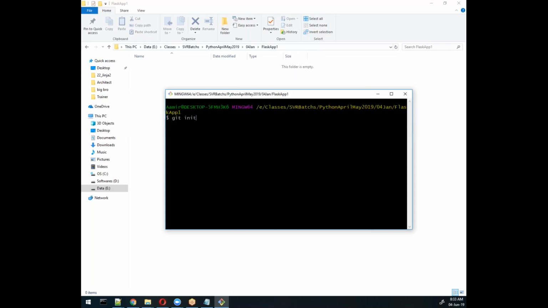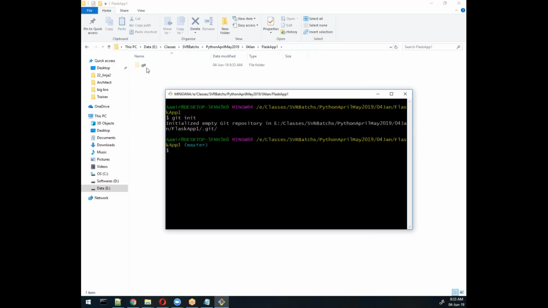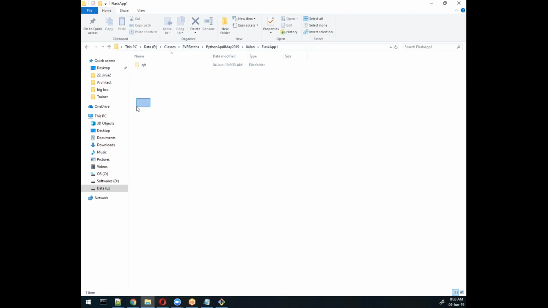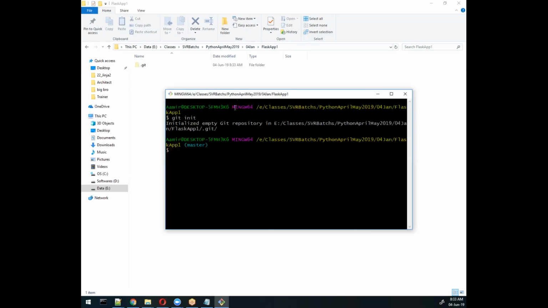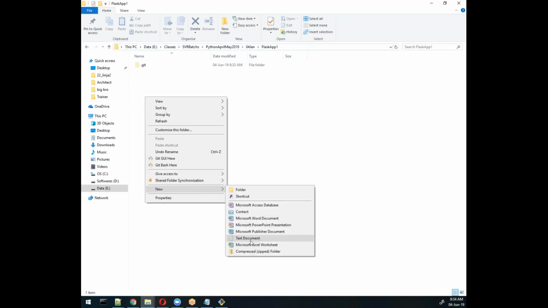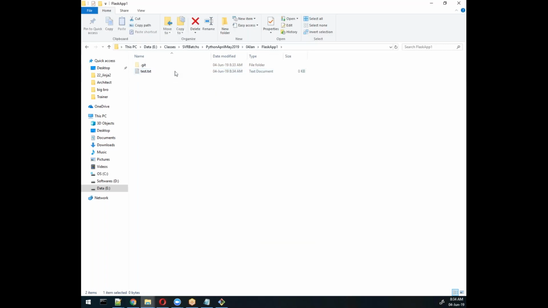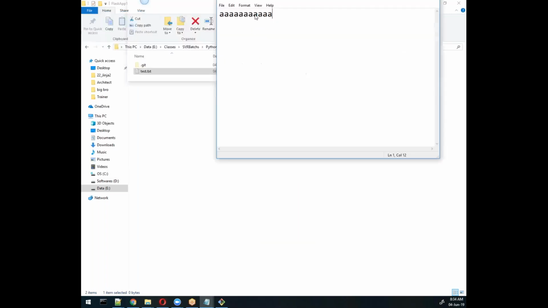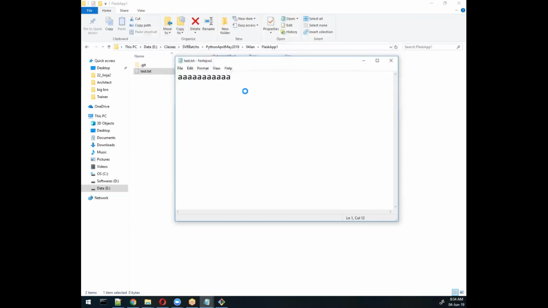Remember, when you execute this command, it will create a folder, and everything we add here will be automatically tracked. Now if I try git status here, you will see no commits yet. If I create any file here, suppose I create a test file, and then I write some message in this file and save it.